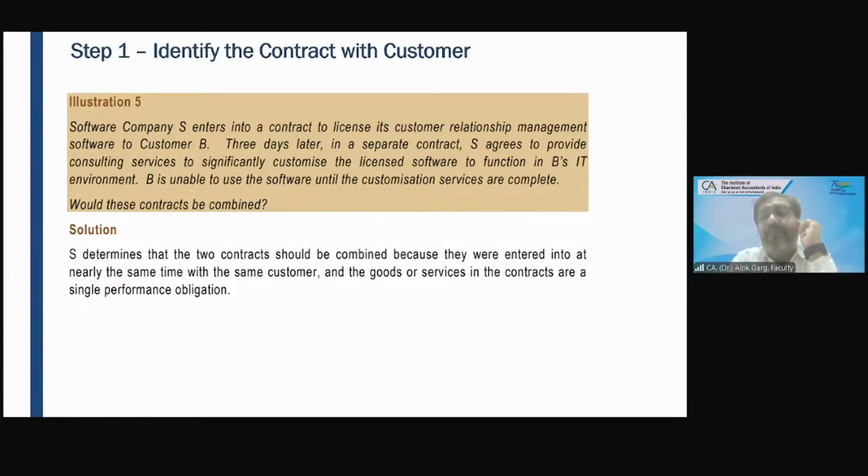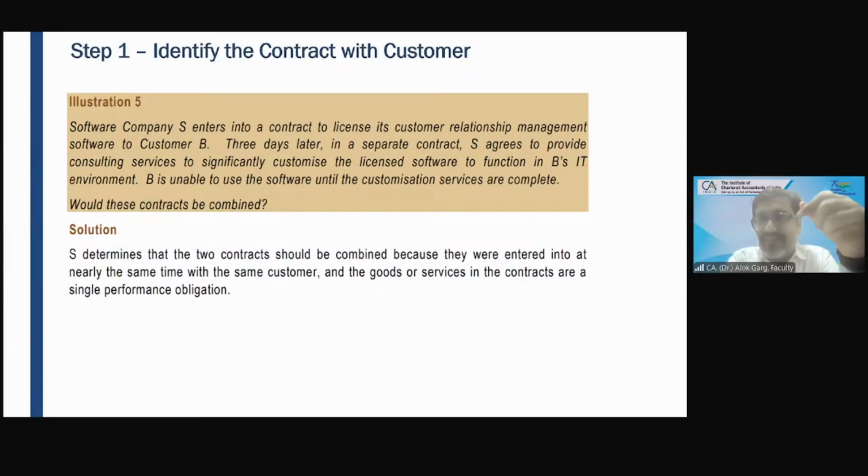Would these contracts be combined? Tell me. Yes, sir, it will be combined, because both are at almost the same time, with the same party, and dependent on each other. Without this customization, B will not be able to operate, right? We will not be able to use this license. So what is the benefit, when the customer cannot use it for the single purpose for which he took it? So it is a single performance obligation.